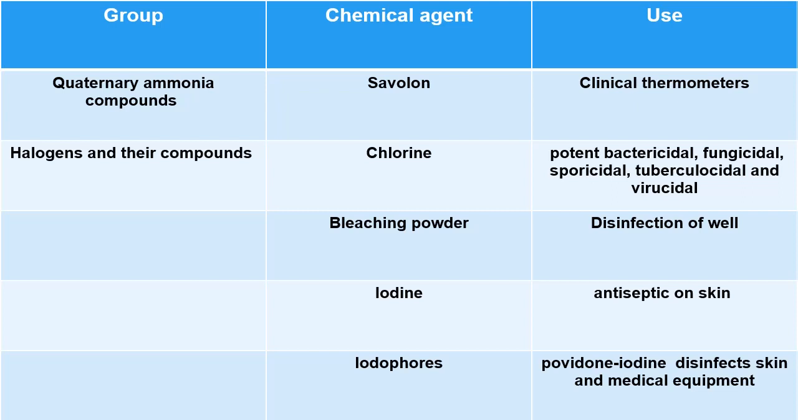The third group is halogens and their compounds. Important members include chlorine, bleaching powder, iodine, and iodophores. Chlorine is used as a potent bactericidal, fungicidal, virucidal, and tuberculocidal agent. Bleaching powder is used to disinfect wells. Iodine is used as an antiseptic on skin. Iodophore, also known as povidone iodine, disinfects skin and medical equipment.